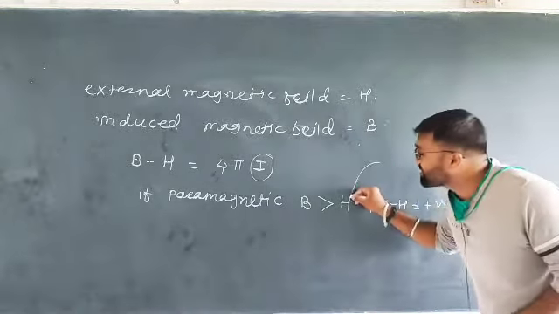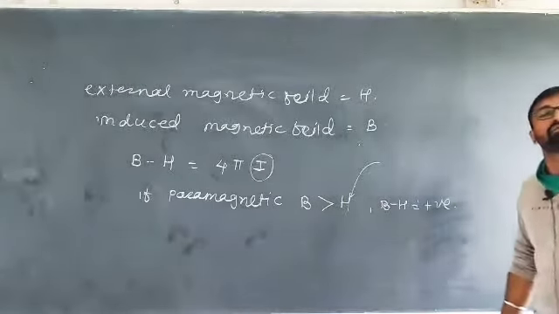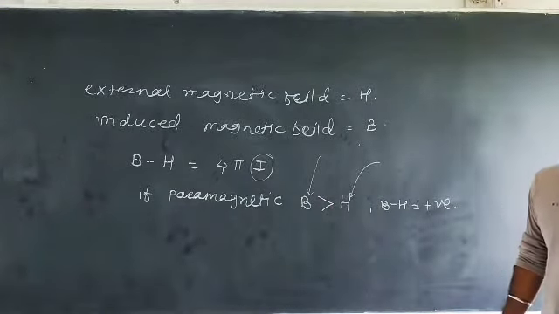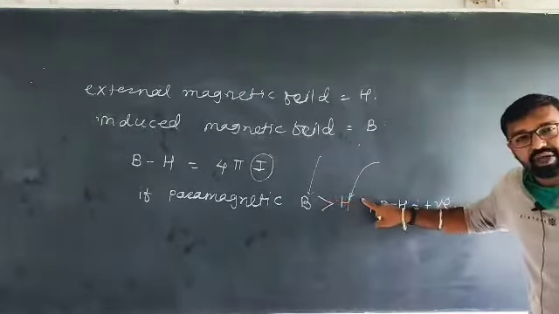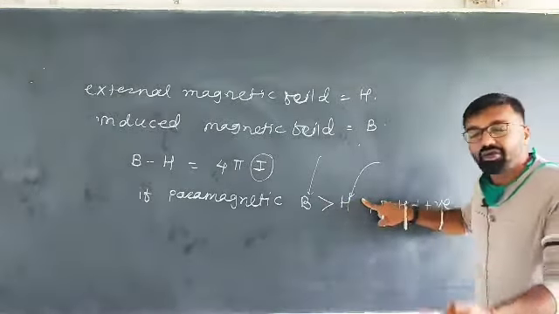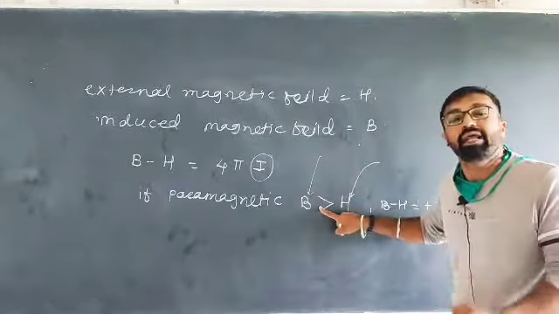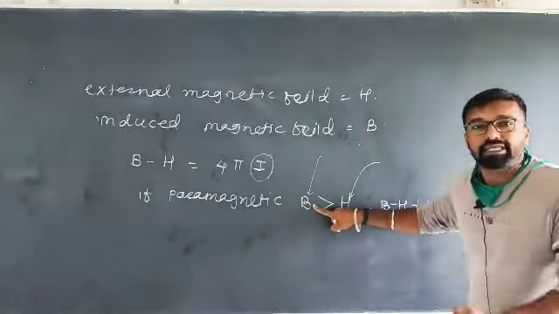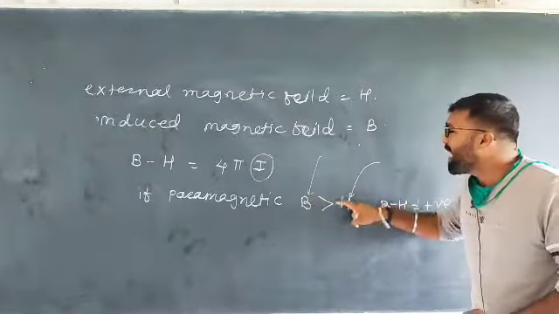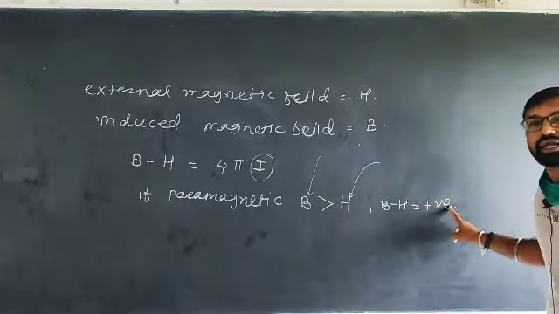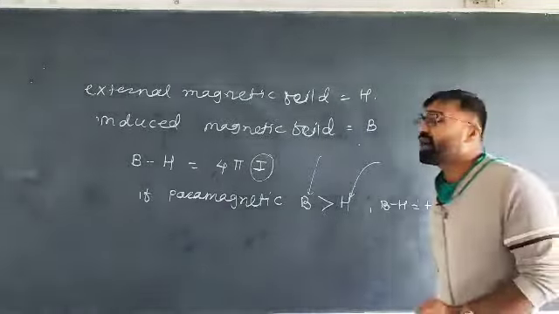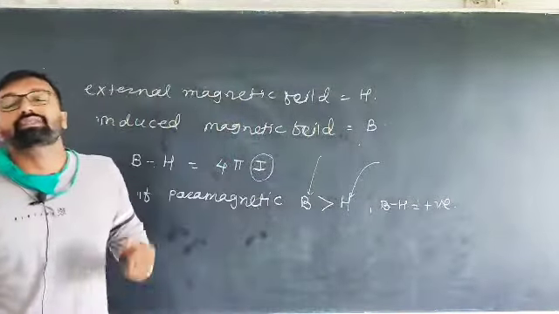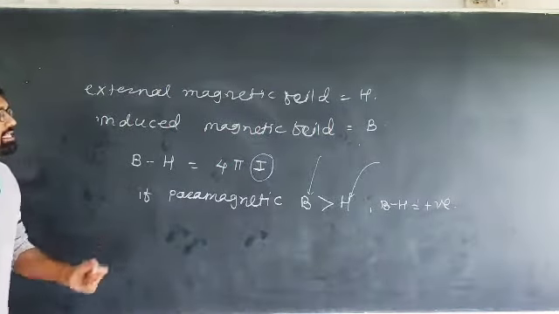Attraction means, as we increase the external magnetic field, what will happen? Attraction goes on increasing, right? That means as we increase H, there is ultimately an increase in the B field by the substance. It is measured experimentally. B minus H is a positive quantity. It is positive because of paramagnetic nature, that is, unpaired electrons are present in the substance,